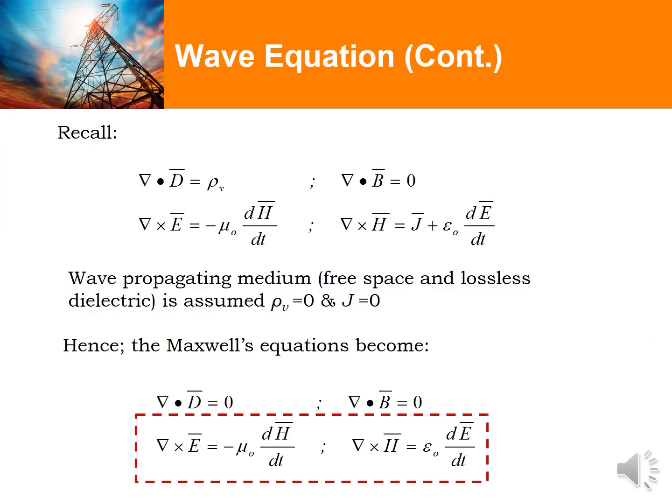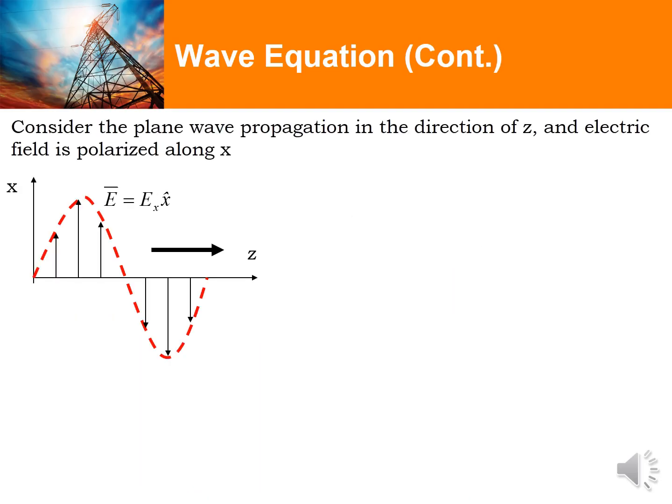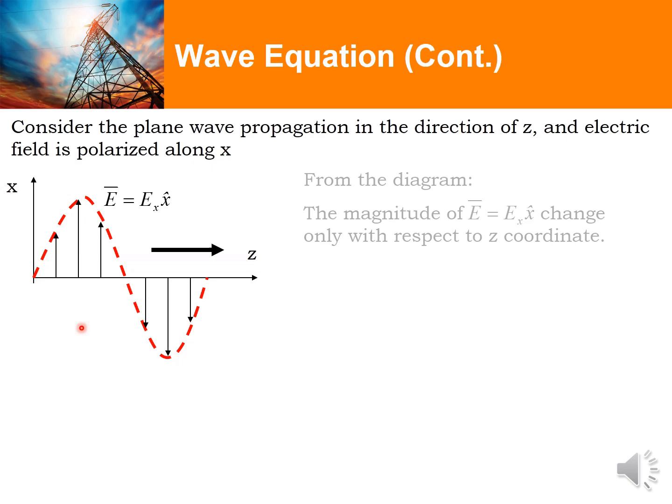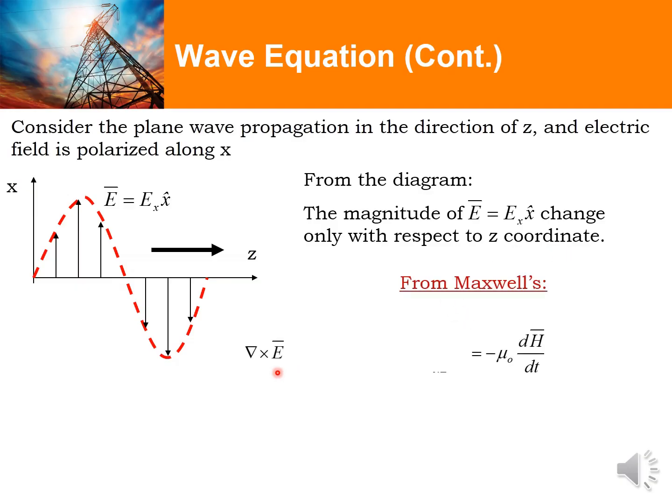Let's recall the Maxwell equations that were used in our analysis of electromagnetic waves. The curl of E is equivalent to negative mu naught dH over dt. We are now going to analyze the direction of the electric field and magnetic field with respect to a propagating wave. Let's suppose we have an electric field in the x direction that has its magnitude change with respect to the z coordinate. From the Maxwell equation, the curl of E is equivalent to negative mu naught dH over dt.